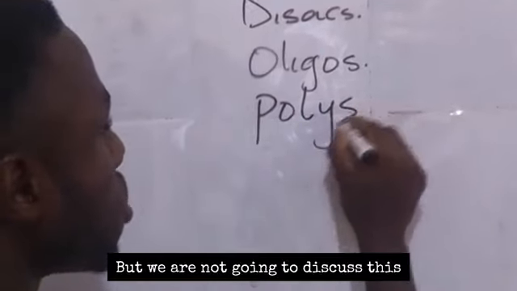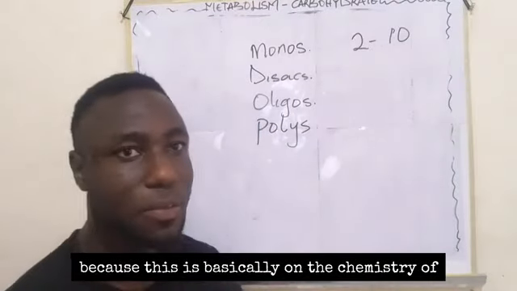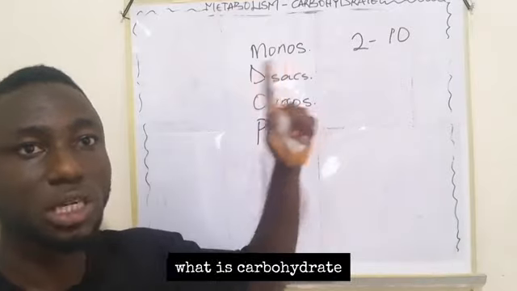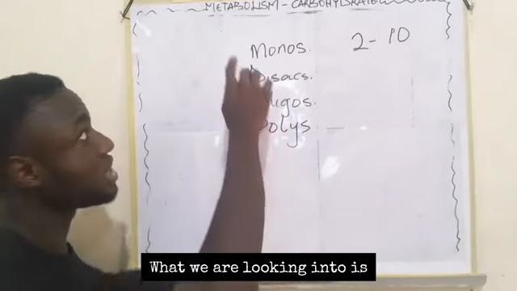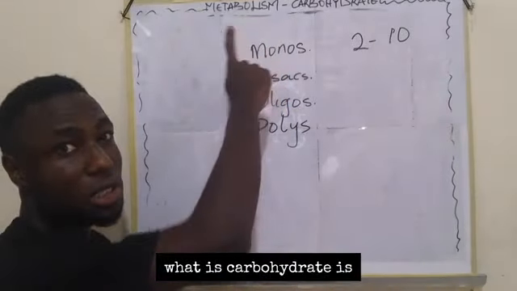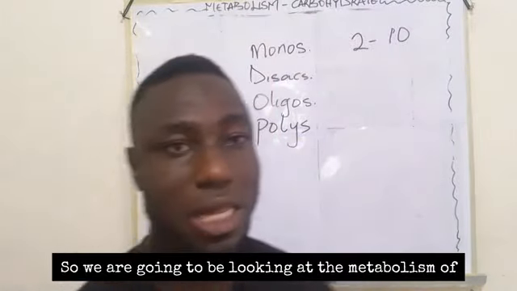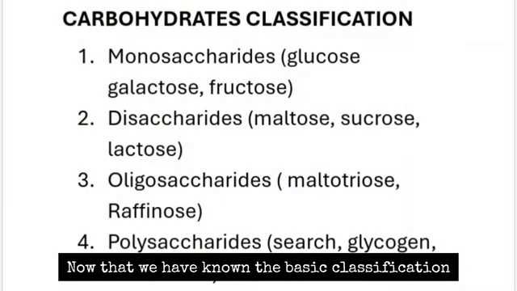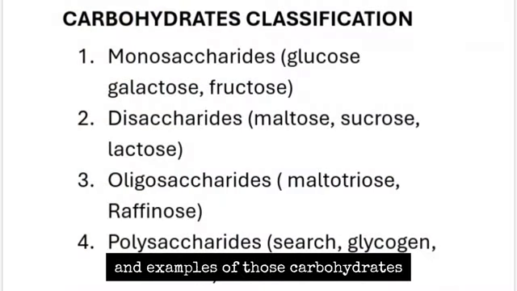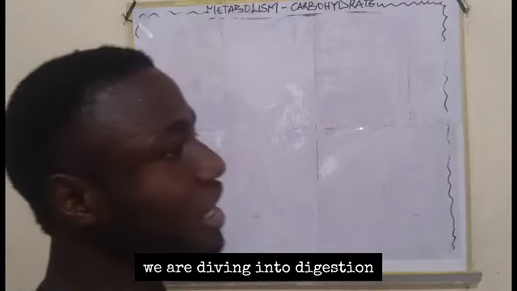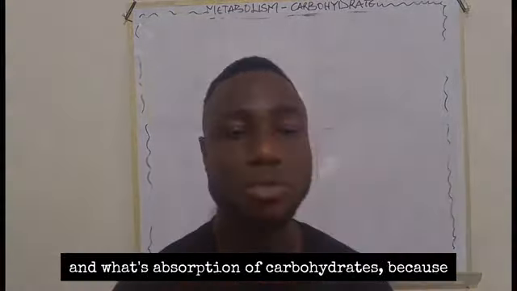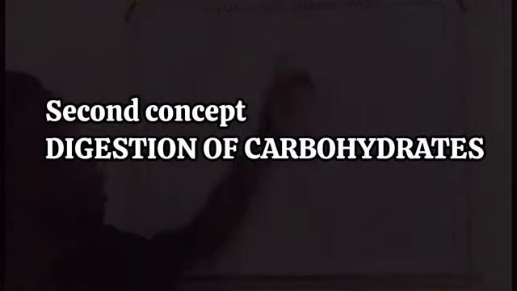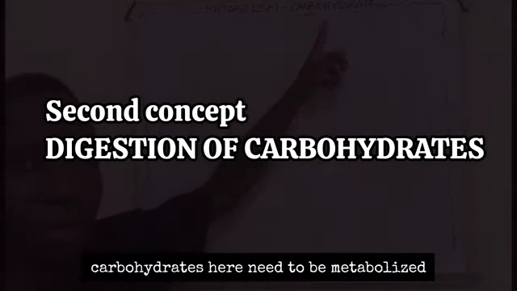But we are not going to discuss this because this is basically the chemistry of carbohydrate. What we are looking into is the metabolism of carbohydrate. Now that we have known the basic classification and examples of carbohydrates, we are diving into digestion and absorption of carbohydrates, because carbohydrates need to be metabolized.